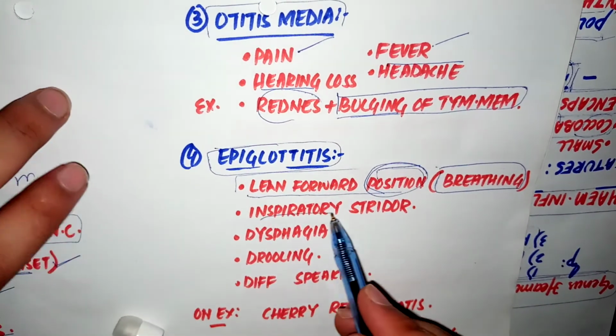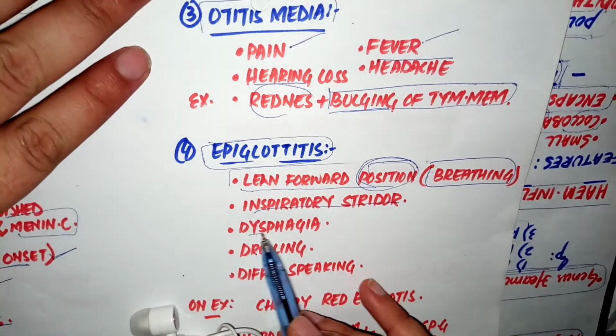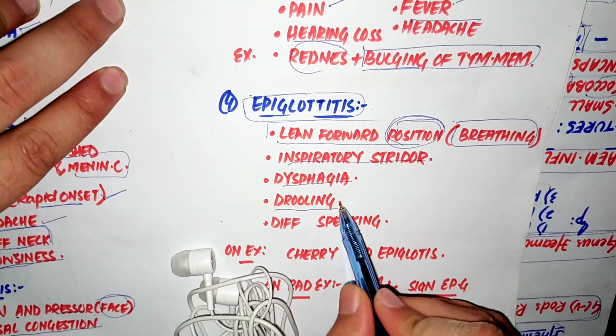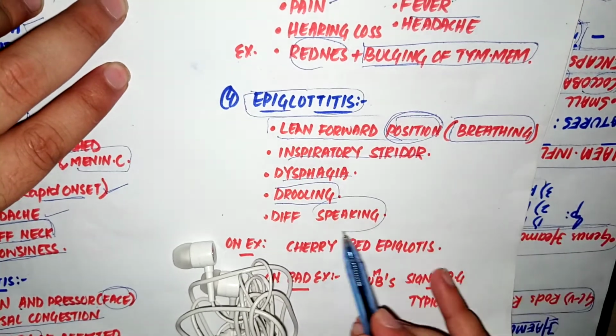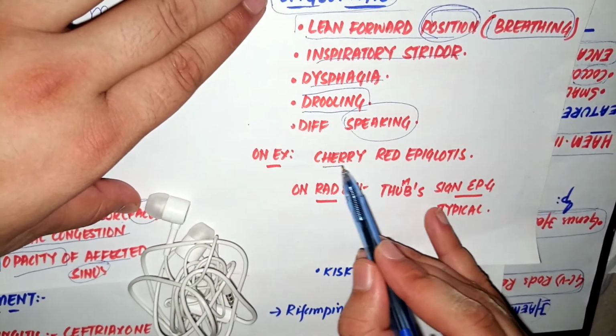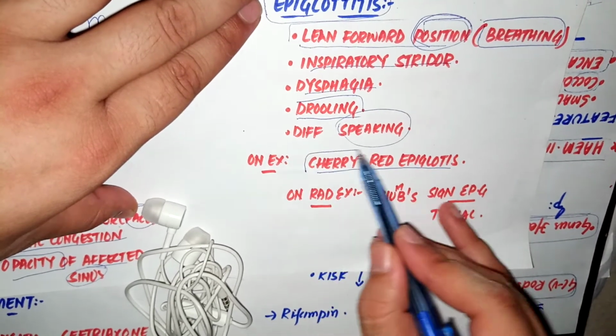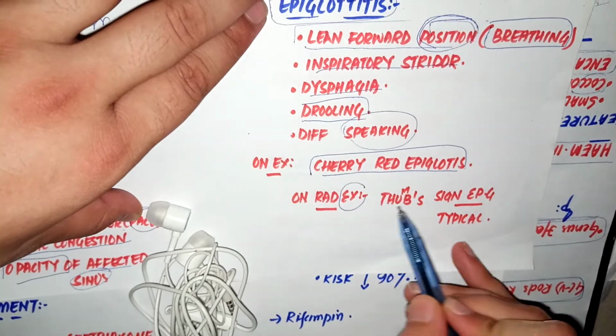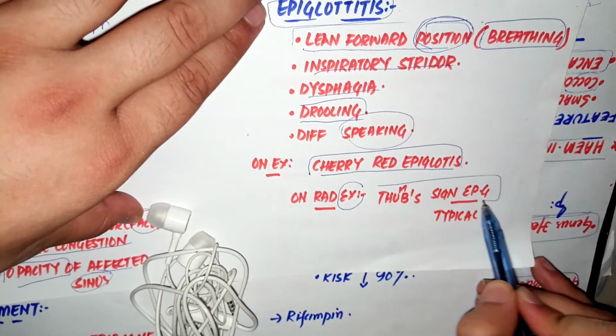There will be inspiratory stridor, drooling of saliva and difficulty in speaking. On examination, we will see a cherry red epiglottis, typical of epiglottitis, and on radiological examination, there will be thumb sign of the epiglottis.